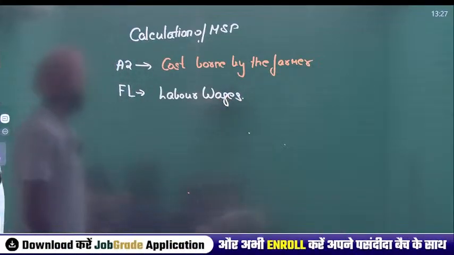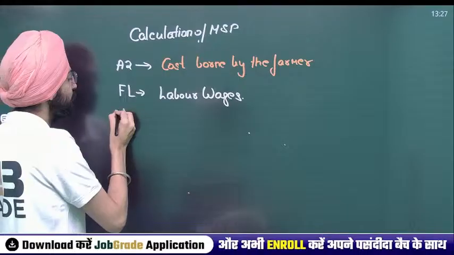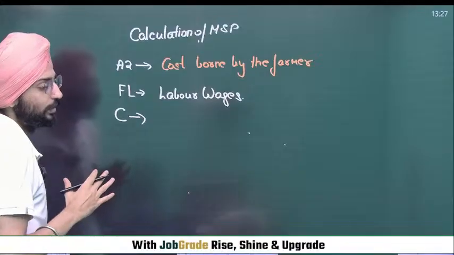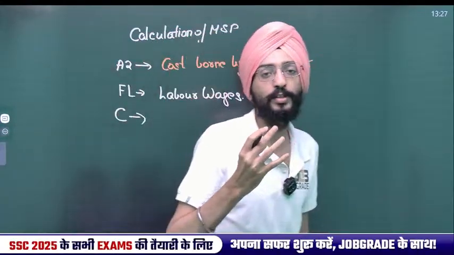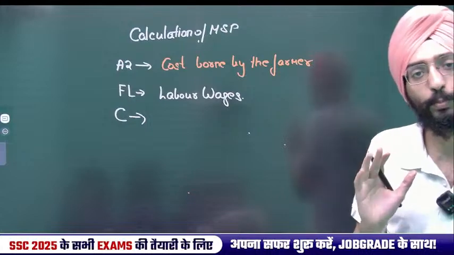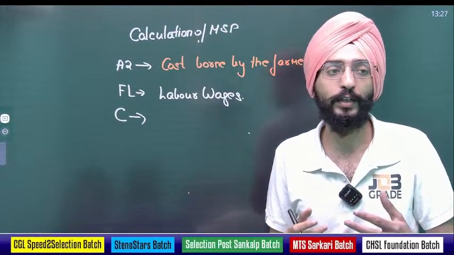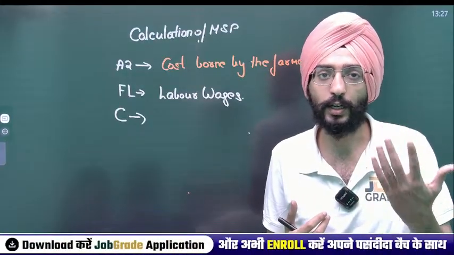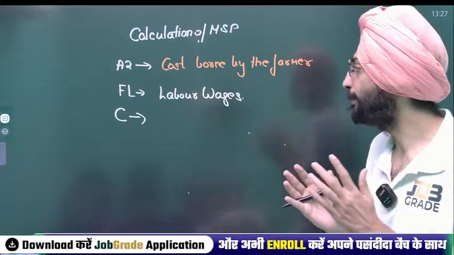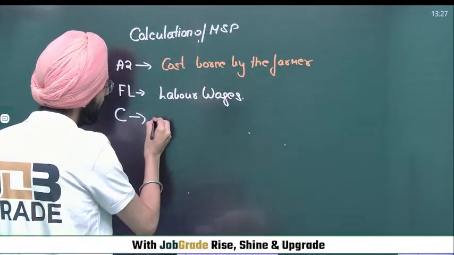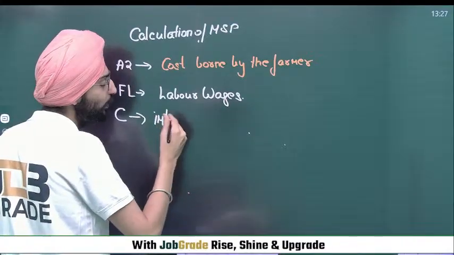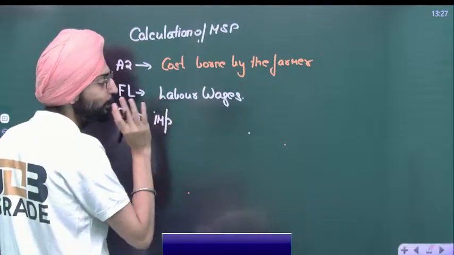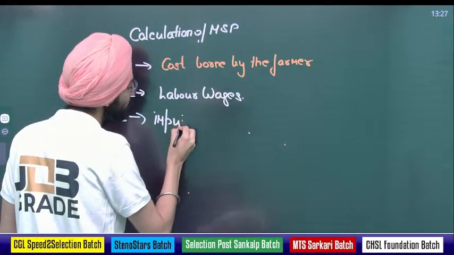labor wages. There's another term called C2. Farmers say, suppose a farmer is working on his own land. If he had taken a land on rent, he would have paid a rental income. So there has to be an imputed rental income that needs to be paid because they're working on their own land. That's a rent foregone. They want a premium over their imputed rental cost.